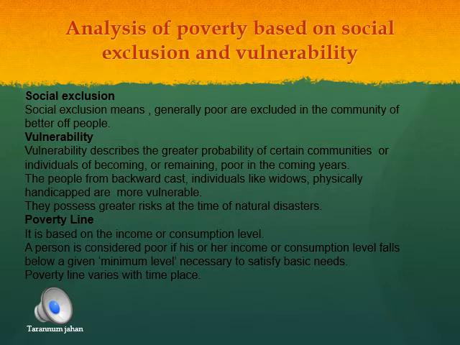We are forcing these poor people to live in poor surroundings with poor people and excluding them from enjoying social equality. For example, we have the caste system. This is a very good example of social exclusion. This is the cause plus the consequence of poverty.